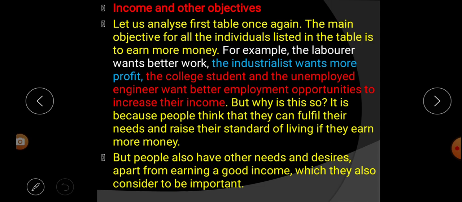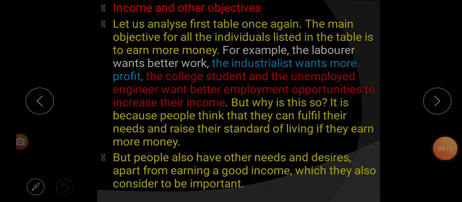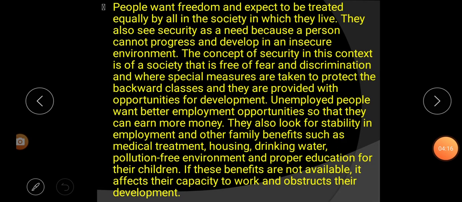Next paragraph. People also have other needs and desires. Not only do they want more money, but apart from earning a good income, they also consider other things important. Let's see some examples. Apart from income, what do people need and desire? So let's begin this paragraph.